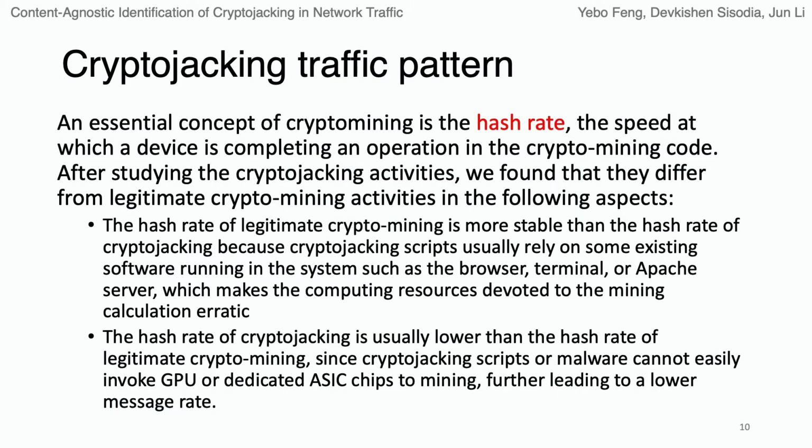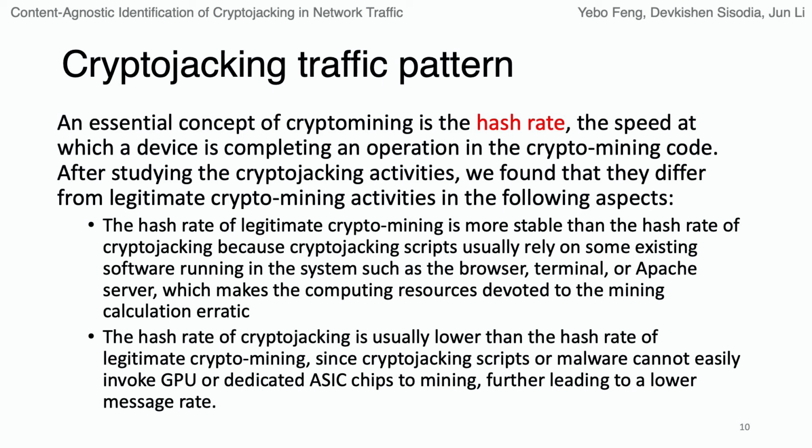The detection of crypto mining traffic is easy, but we want to go one step further. We want to detect the cryptojacking traffic. To do so, we need to be clear on one concept, which is hash rate, the speed at which a device is completing an operation in the crypto mining code.